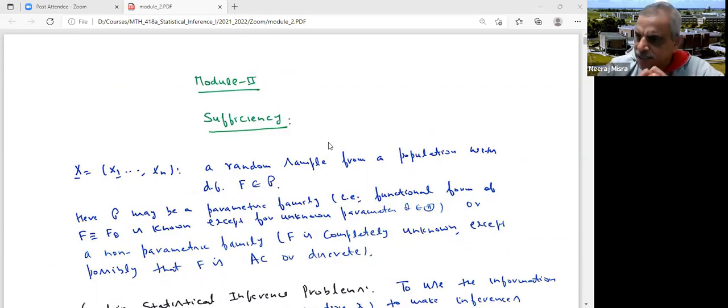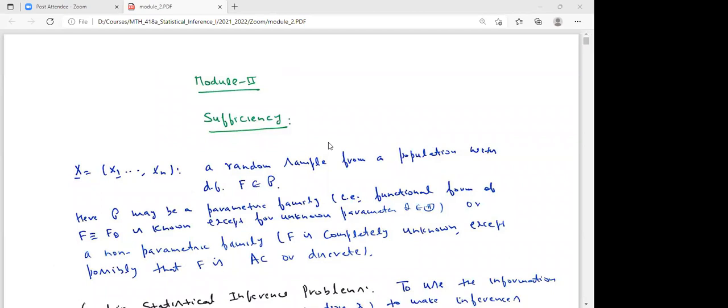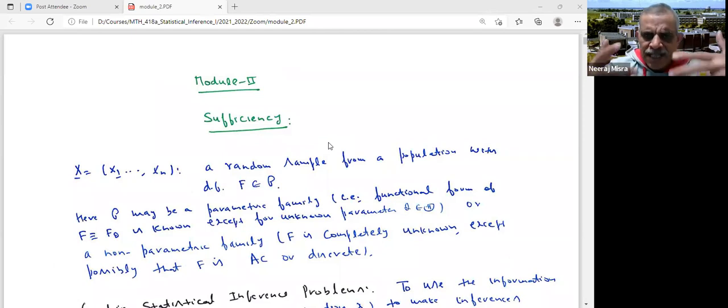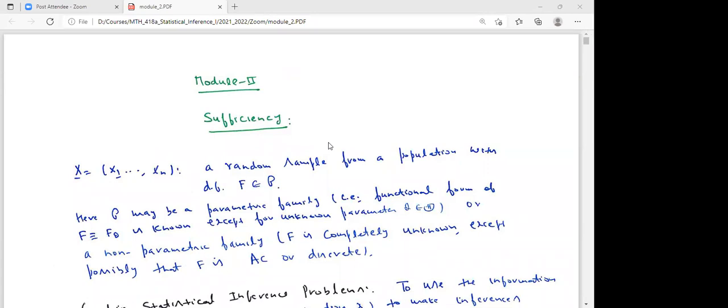For example, when you did it at bachelor's level, you only did a definition, right? That the conditional distribution of X1, X2, ..., Xn given T is independent of theta, then I'll call T to be sufficient. But what is the meaning of all that? What is the philosophy behind all that? That is what we'll slightly touch upon in this course.